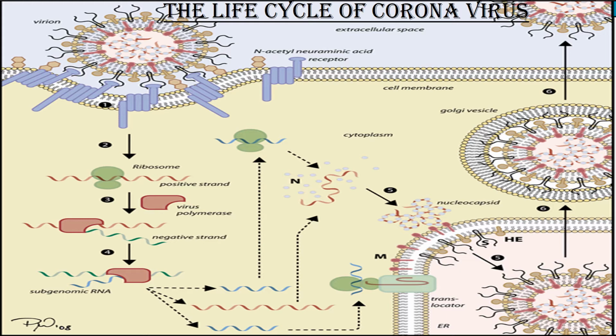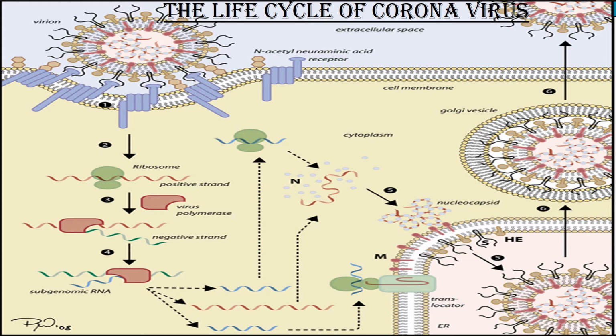Number 5. The protein N binds genomic RNA and the protein M is integrated into the membrane of the endoplasmic reticulum, like the envelope protein E and the spike protein S and HE. After binding, assembled nucleocapsids with helically twisted RNA bud into the ER lumen and are encased with its membrane. At last, number 6, these viral progeny are finally transported by Golgi vesicles to the cell membrane and are exocytosed into the extracellular space.